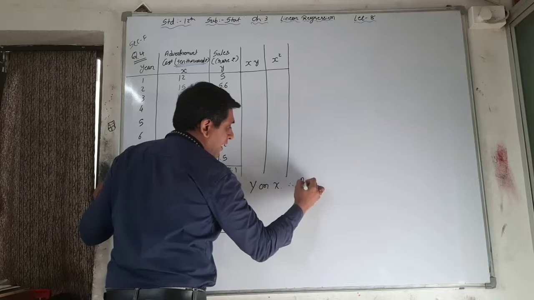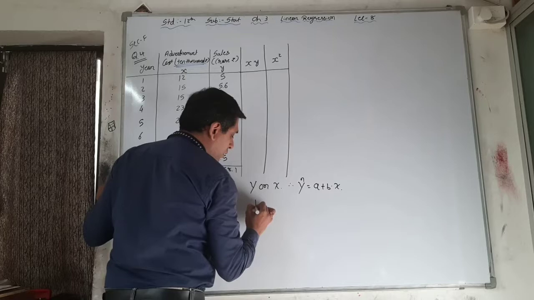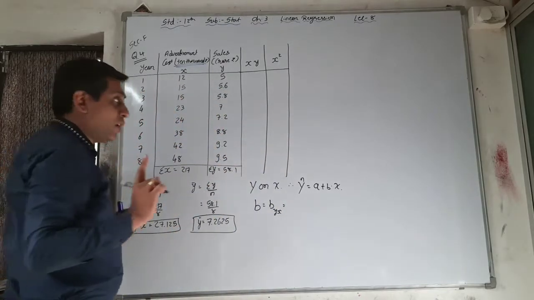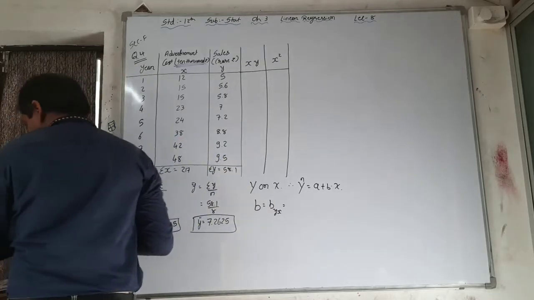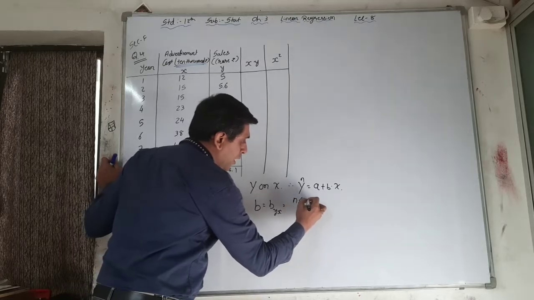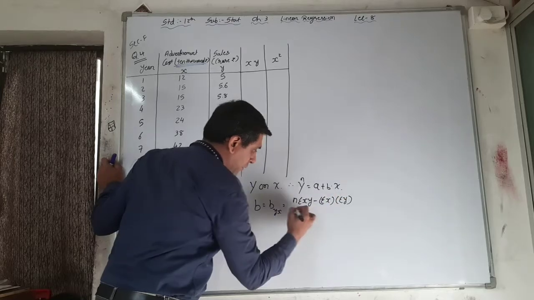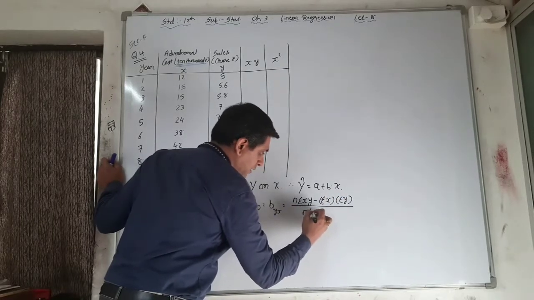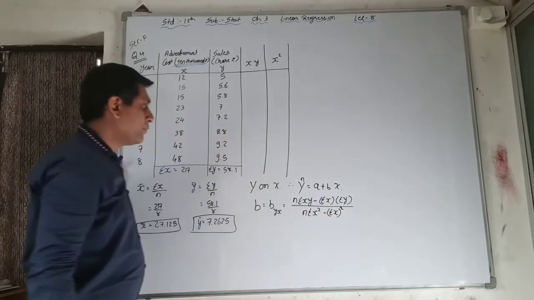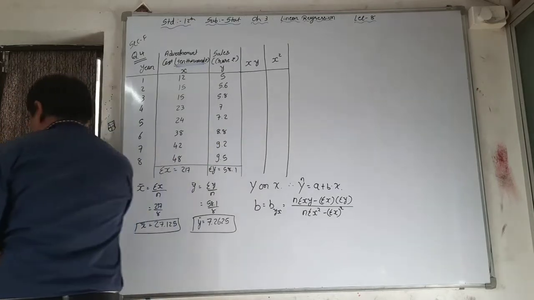Therefore Y cap is equal to A plus BX. Therefore here B is equal to b of Y on X. Here we are taking the direct method, that is the XY method, and for that the formula is: n sigma XY minus sigma X sigma Y upon n sigma X square minus sigma X whole square. See, right? Now for that, first of all we need XY, that is the multiplication.